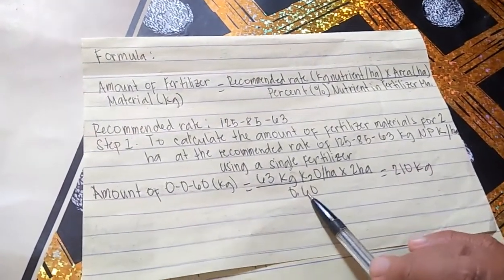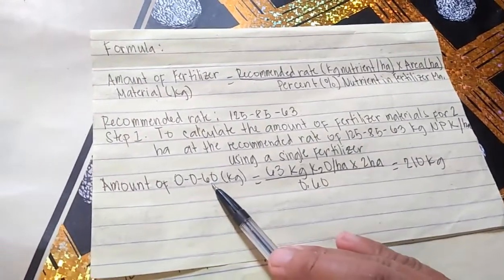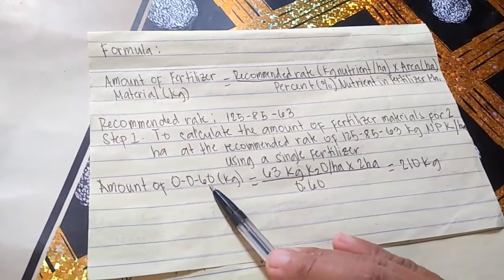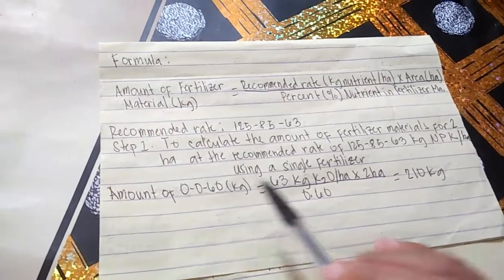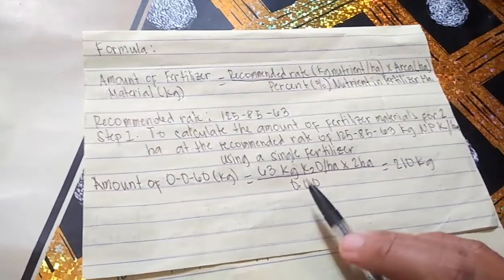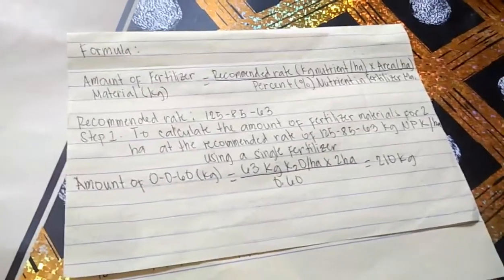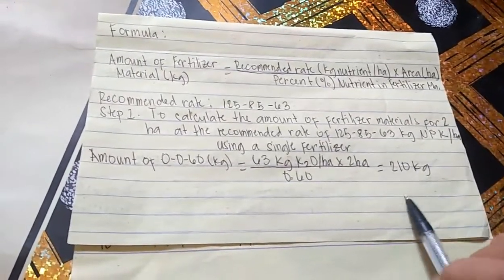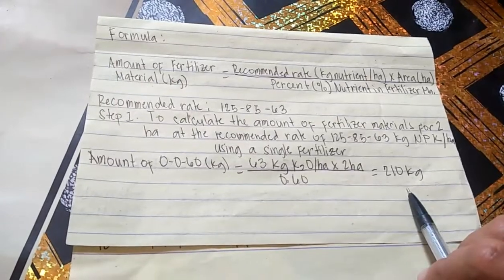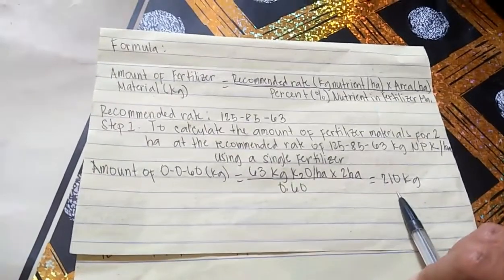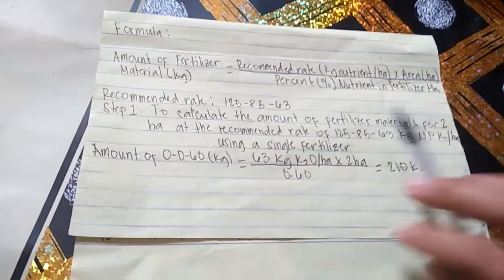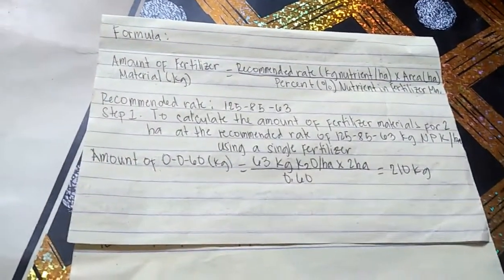This percent came from the potassium of muriate of potash. So 126 over 0.60 is equal to 210 kilograms. 210 kilograms of muriate of potash is needed for 2 hectares.